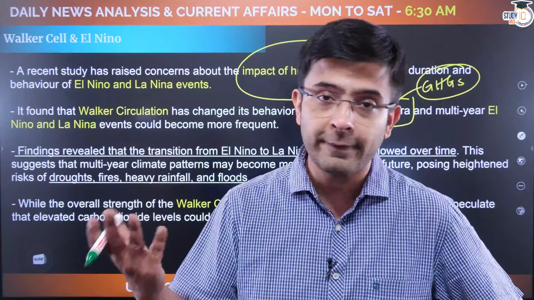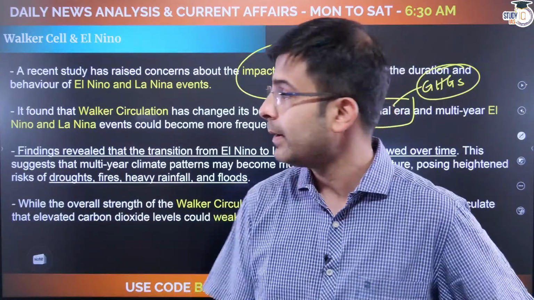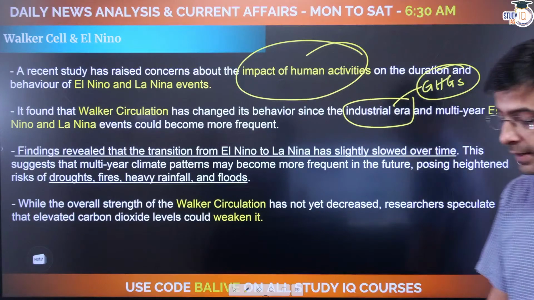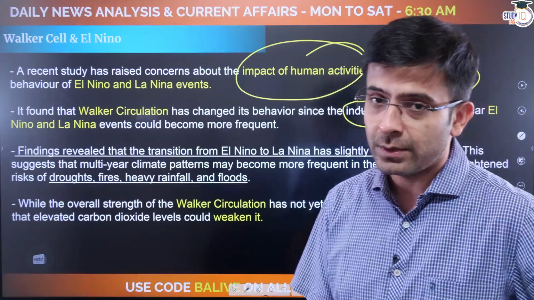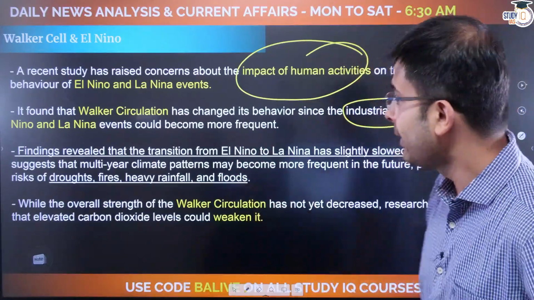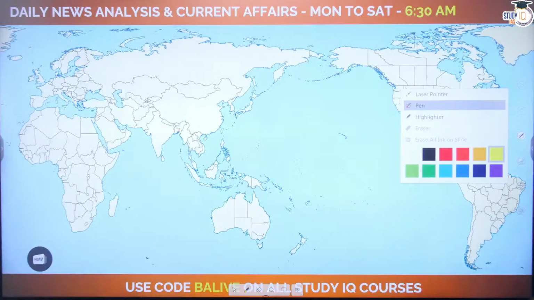That's the whole point of atmospheric communications, right? Findings have revealed that the transition from El Nino to La Nina has slightly slowed over time, which means you're looking at, say, more droughts, more fires. Let's understand what El Nino is, let's understand what La Nina is, and this shall make sense to you. Let's get into the discussion.